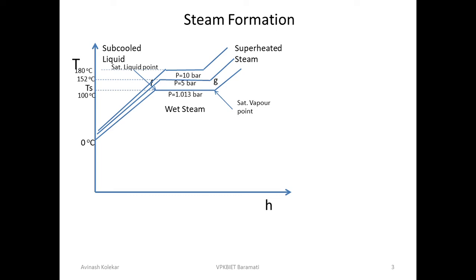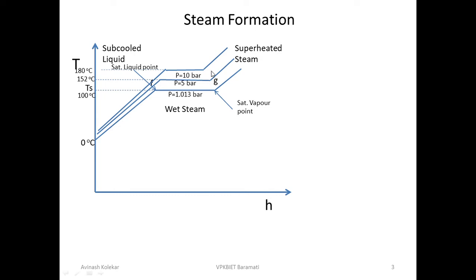Are you getting this point? So it is possible to have liquid water at 130 degrees centigrade. It is possible to have liquid water at 150 degrees centigrade. It is possible to have liquid water at 180 degrees centigrade also. How is it possible?